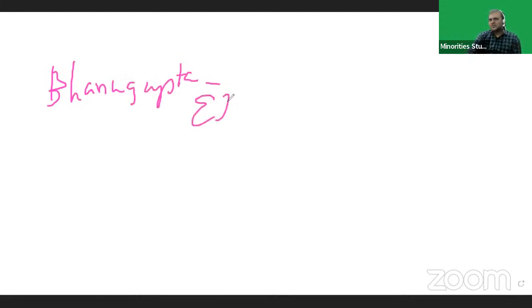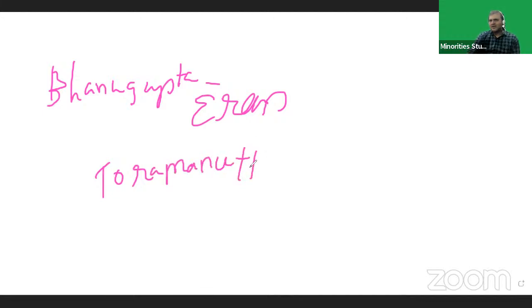After Skandagupta, Purugupta became ruler. After Purugupta, Bhanugupta became ruler. Bhanugupta issued the Eran inscription. During Bhanugupta, Toramana, a Hun, invaded the Gupta dynasty.